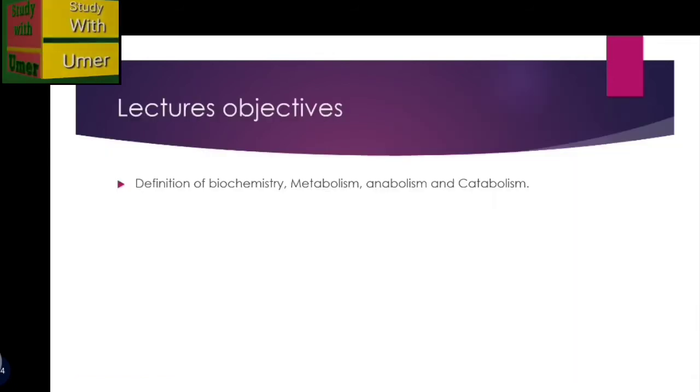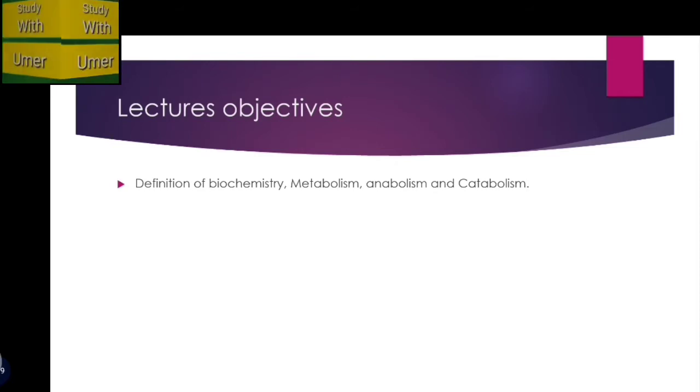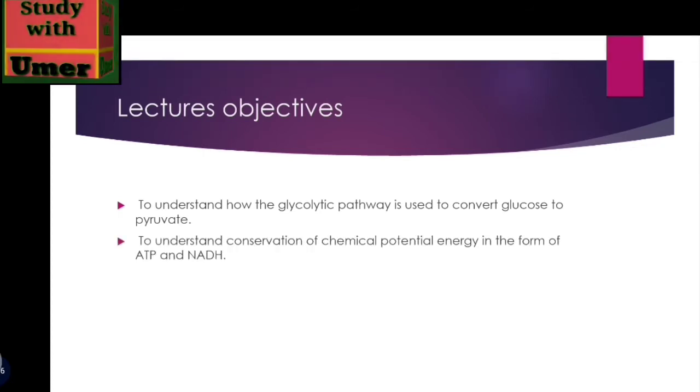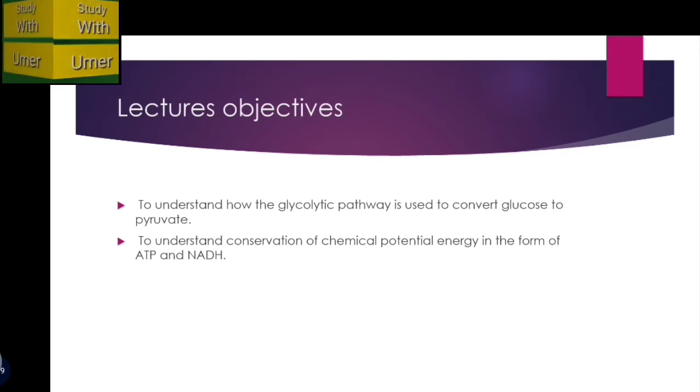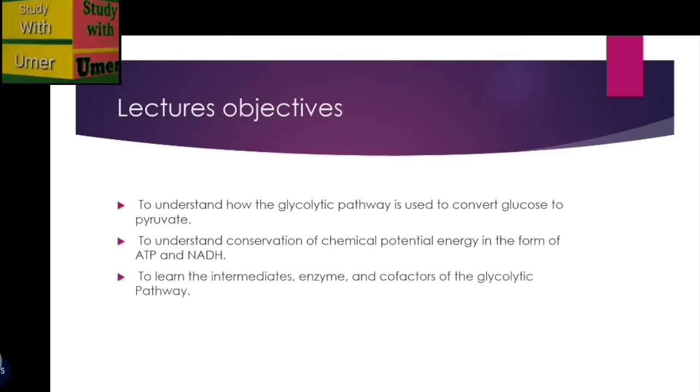So there are some objectives of today's lesson. First is the definition of biochemistry, metabolism, anabolism and catabolism. Second is to understand how the glycolytic pathway is used to convert glucose to pyruvate. The third is to understand the conversion of chemical potential energy in the form of ATP and NADH. And in the last we will discuss the intermediates, enzymes and cofactors of the glycolytic pathway. There are a lot of enzymes involved in the glycolytic pathway, so all these enzymes will be discussed in this lesson.